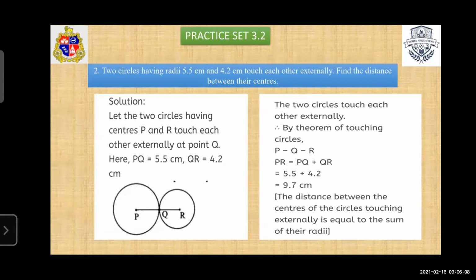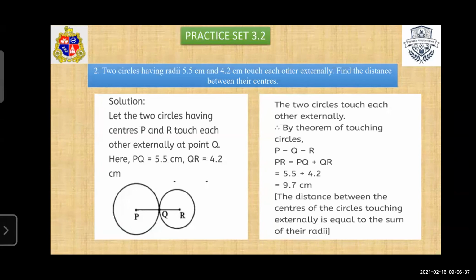Add them, we get 9.7 centimeter. So I hope you understood how we will find the distance between their centers if the two circles touch internally or externally. Students, in case of internally, you have to subtract the larger radius minus the smaller radius, and in case of externally, add their radii.